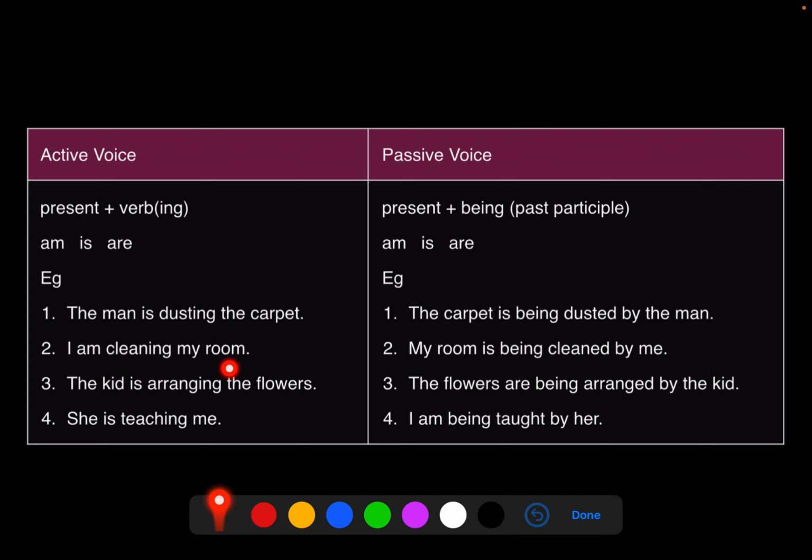I am cleaning my room. What are you cleaning? My room is being cleaned by me. We have added being. We have not changed the tense. The kid is arranging the flowers. The flowers are being arranged by the kid. We did not change the tense. We added being because it is in the continuous tense. She is teaching me. I am being taught by her. I did not change the tense and being. What is continuous tense? Is, and with this you have to add ing. It becomes a continuous tense. See, verb plus ing. Present plus verb plus ing is the continuous tense.